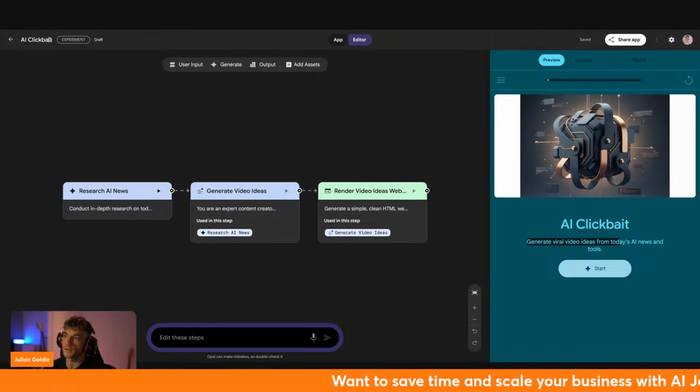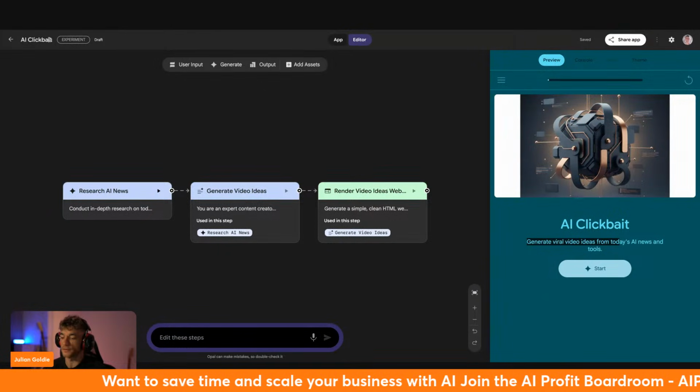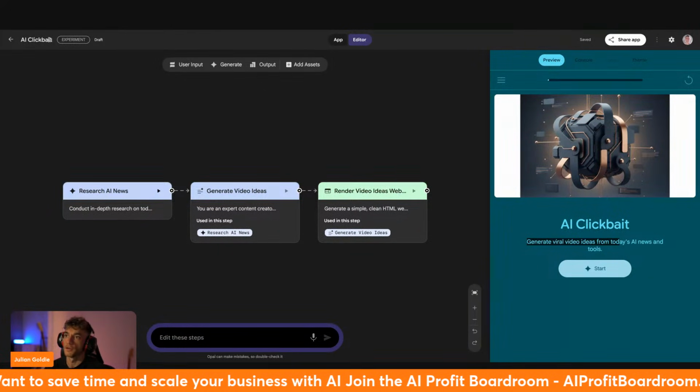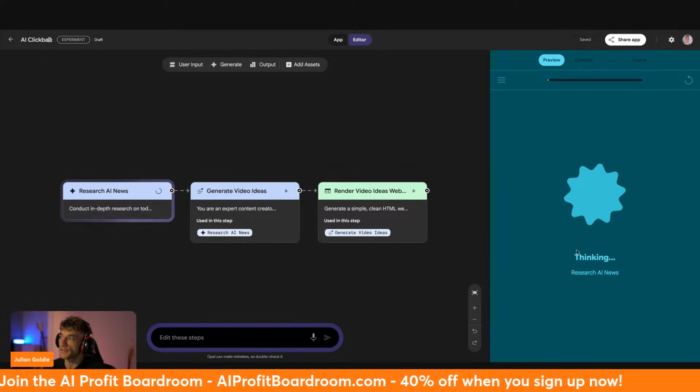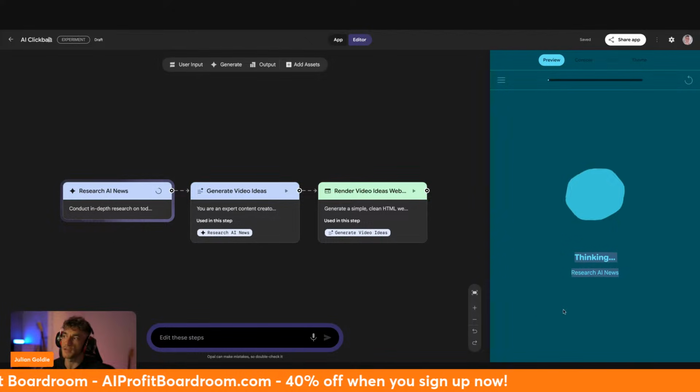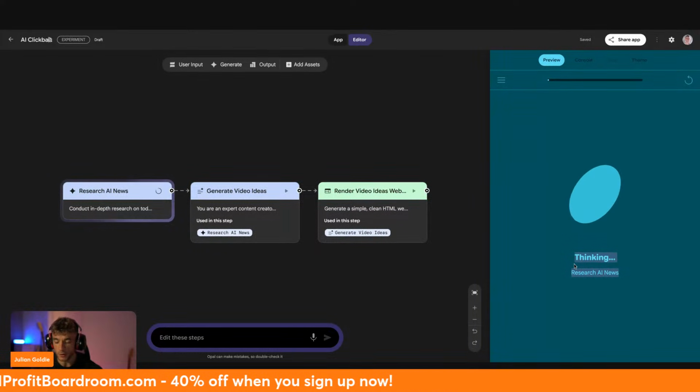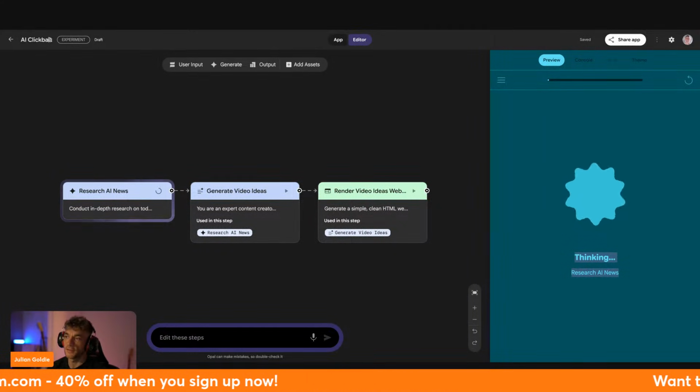And then from here, what you can do is you can start using this to generate your outputs, right? So we're going to wait for that to load. And then once that loads, I'll show you exactly what I mean. So we're going to click on start over here. It's going to start thinking and researching the AI news. So we literally just click a button to start, right? Like it's as simple as that.